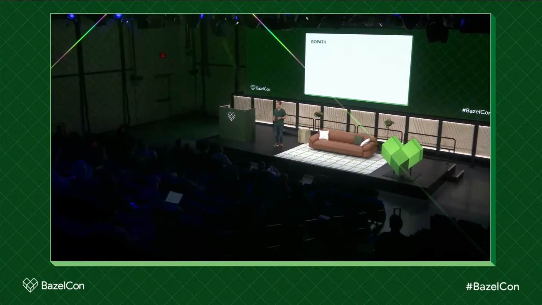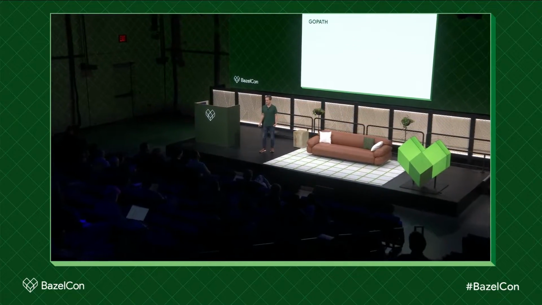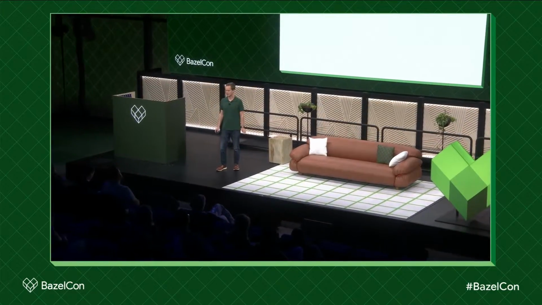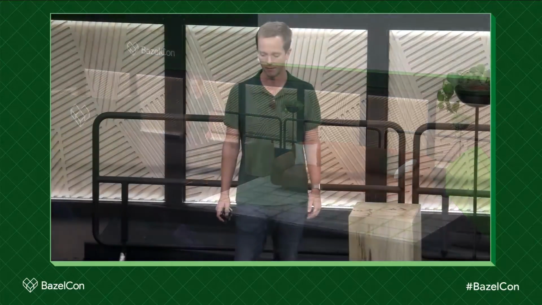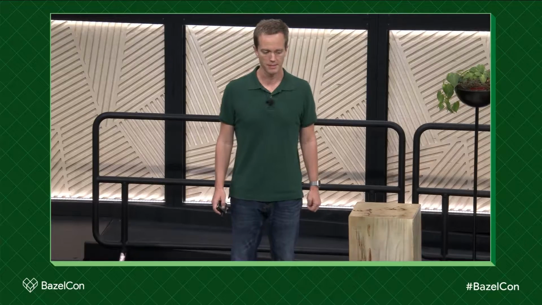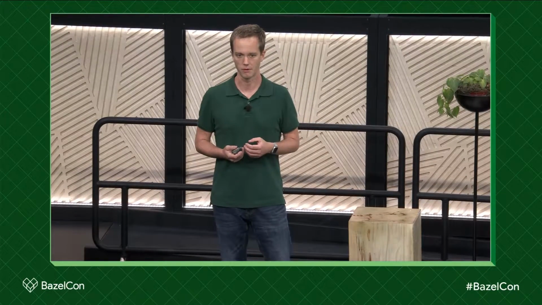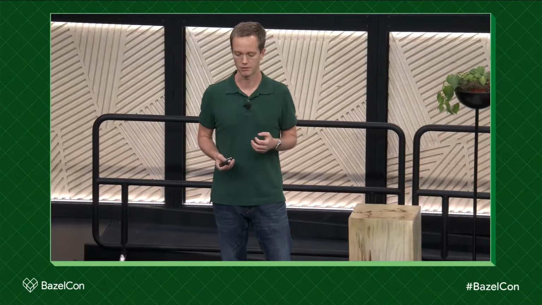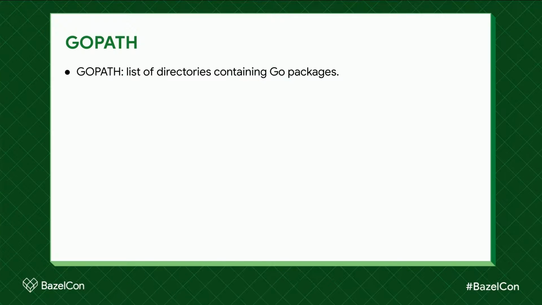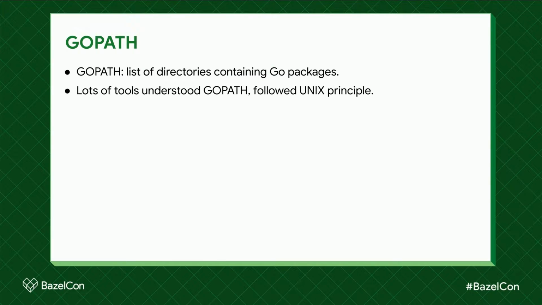So most Go code was and still is built with the Go tool. It's a dedicated build system that ships with the Go tool chain. And at the time, the Go tool used a very simple scheme for organizing packages, the GOPATH environment variable. GOPATH was simply a list of directories. So when you import a package with some path, the Go tool looks in each GOPATH directory for a subdirectory that matches that path. And so that logic was really simple to implement. It was easy to write tools on top of, and there were a lot of small command line tools written for many different purposes.